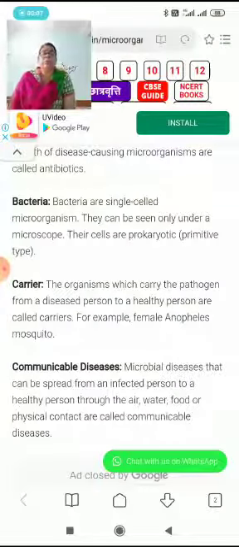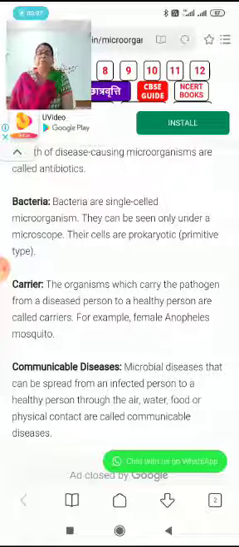The organisms which carry the pathogen from a diseased person to a healthy person are called carriers. For example, the female Anopheles mosquito is a carrier. Dogs also carry microorganisms causing the disease rabies. Later you will study about this in class 9.